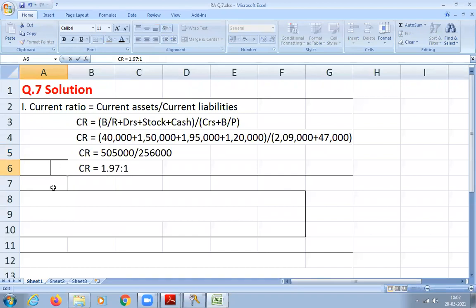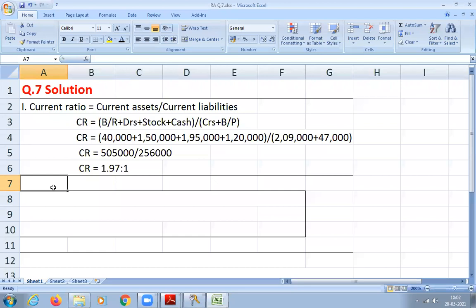Is this ratio satisfactory? No, sir. What is the standard ratio for current ratio? 2:1. So the company has to add more current assets to make it at least 2:1. If it is a bank or financial institution, it has to be more than that, 3:1 or 4:1. Sometimes they even have to go to 5:1. So they need more and more liquid assets, current assets.